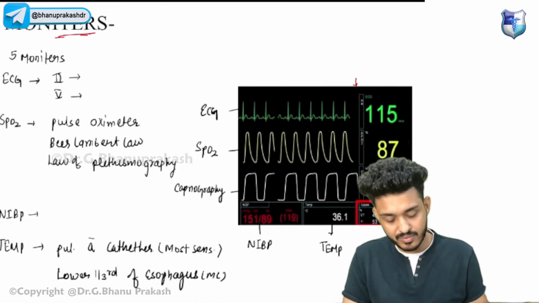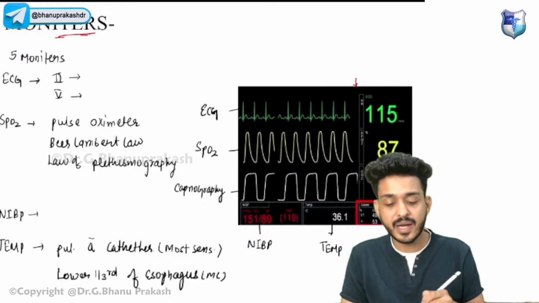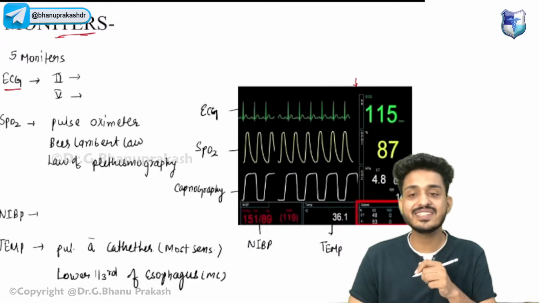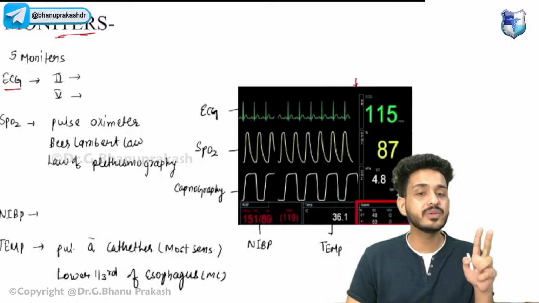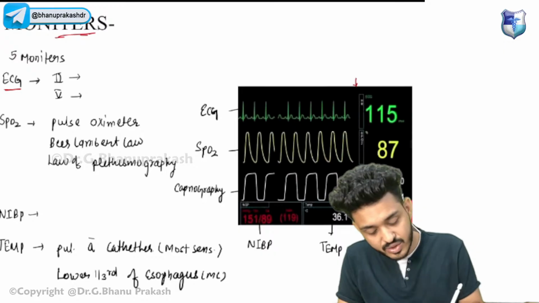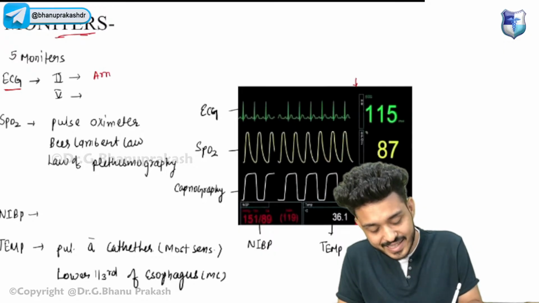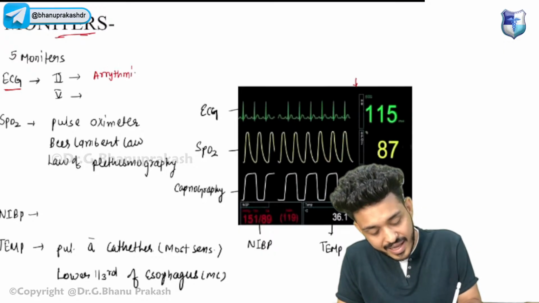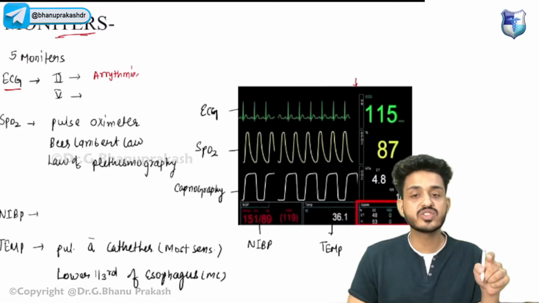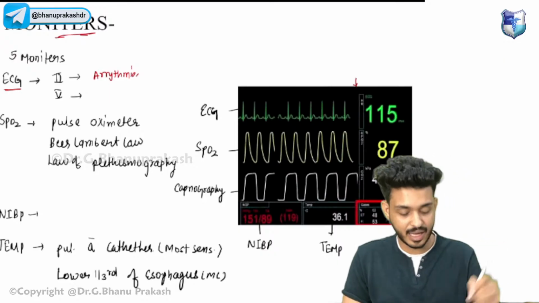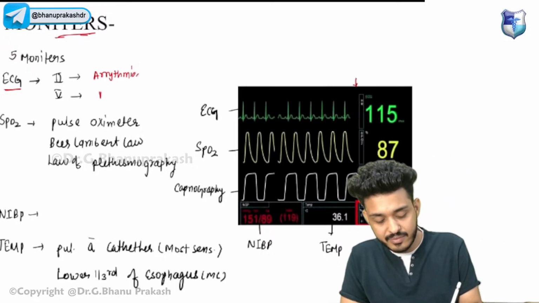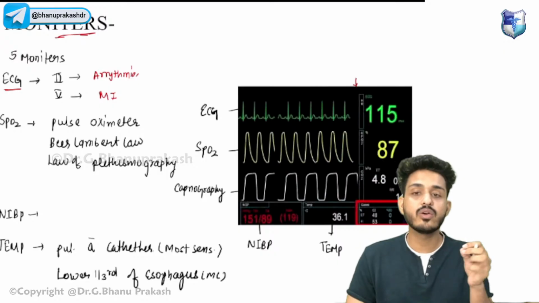So first, what are these 5 mandatory monitors? First one is your ECG monitoring. In ECG, we will be looking at 2 leads. First one is lead number 2, that would be telling us about any kind of arrhythmia in the patient. And the second lead is lead number 5, that would be telling us about myocardial infarction.